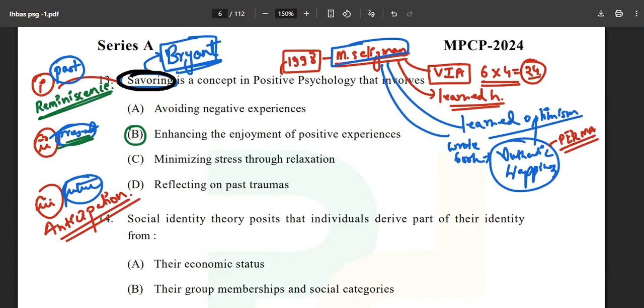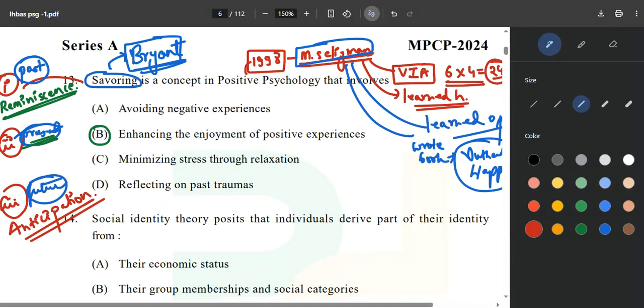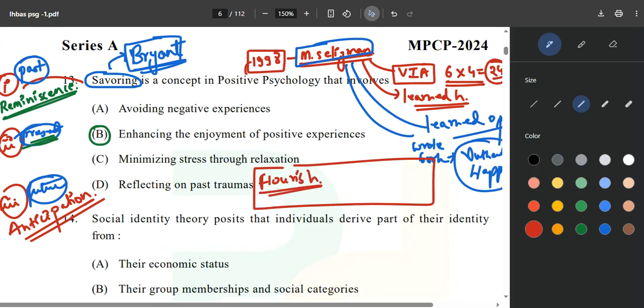Along with savoring, there is one more very similar concept called flourishing. What does flourish mean? It is very difficult to explain, but flourish means flourish. You can just Google what flourish means. After completing all these videos, you will flourish with the knowledge. Okay, some bad example also. And one thing is important: what happened in 2001, apart from you being born, that is important.